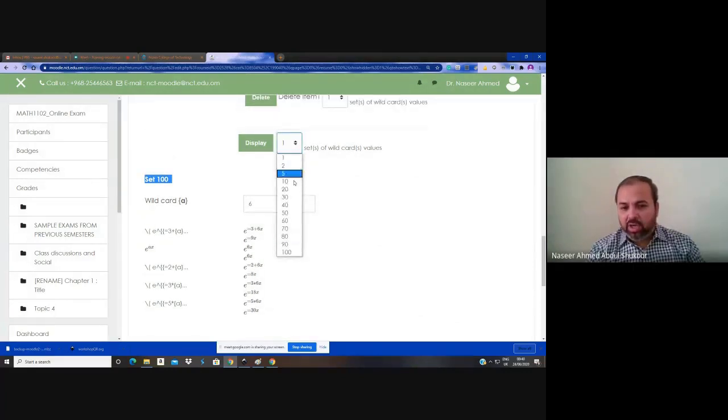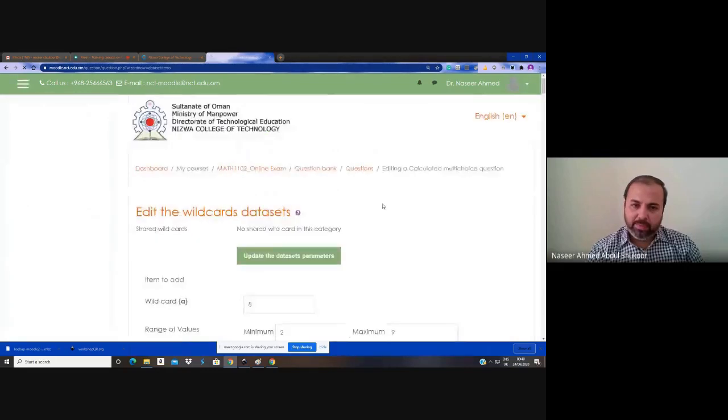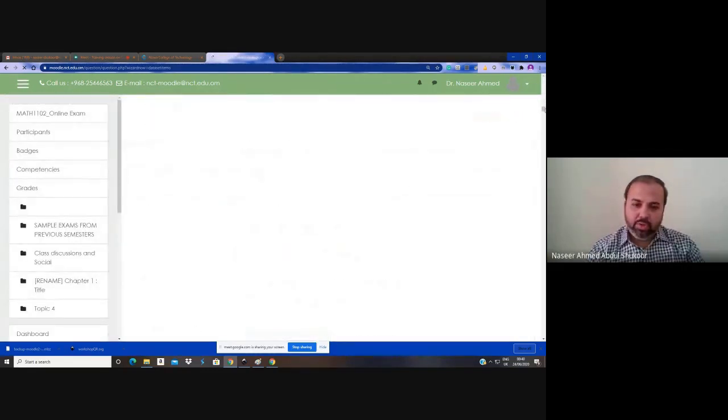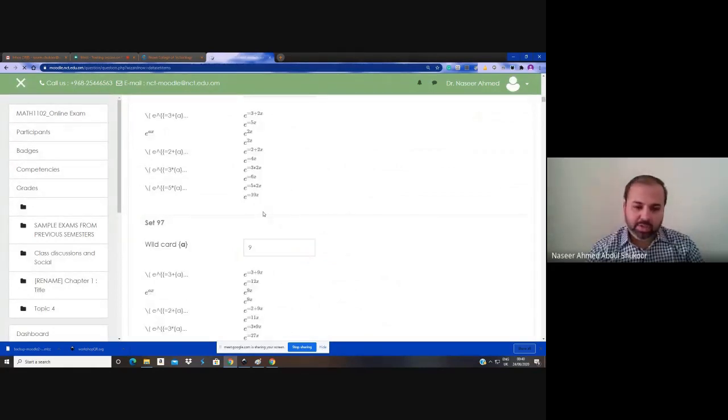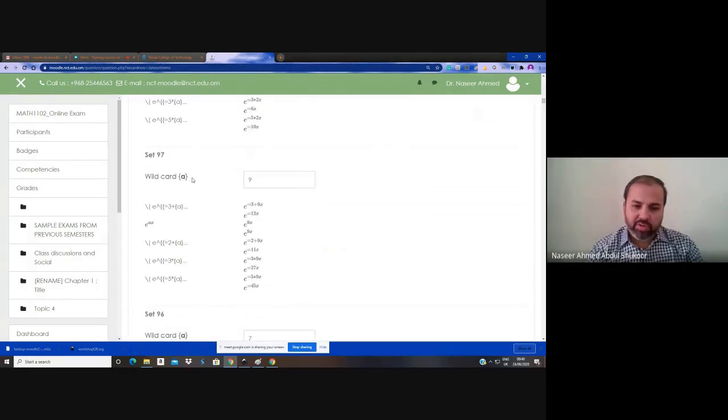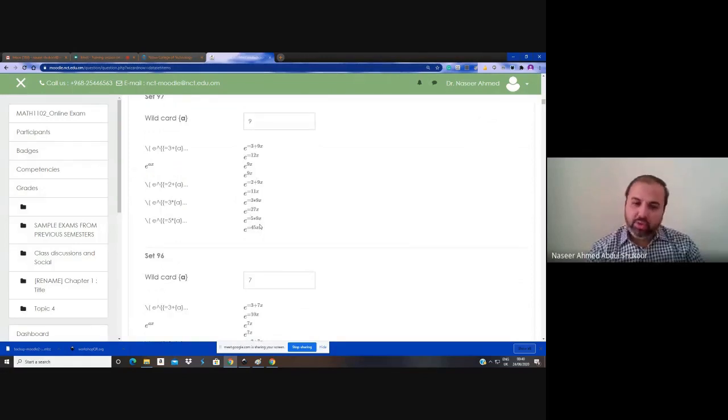If you want to display all the 100 or any 10 for moderation, the moderation process could be done also in this way. If you want to check all the 100 as per your interest, maybe I suggest at least 10. If you want to check all the 100, click 100 and display. Then it will show you all the 100 answer options, even the question variables also. The variable A is 9 here in 97. So it is only 2 to 9, so 8 numbers only we assign.